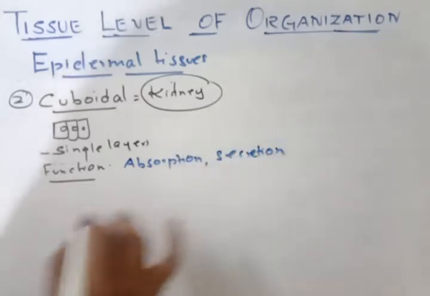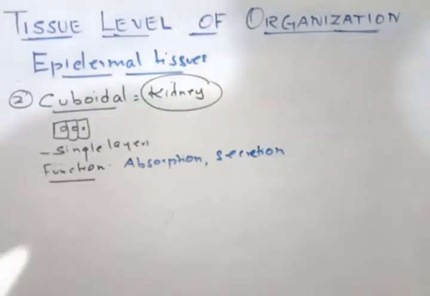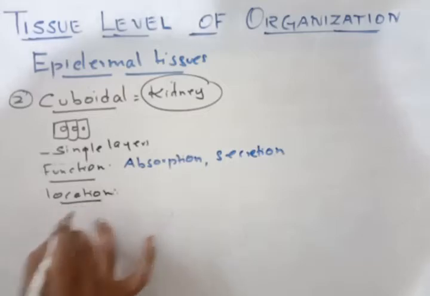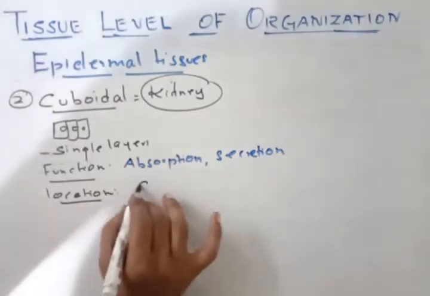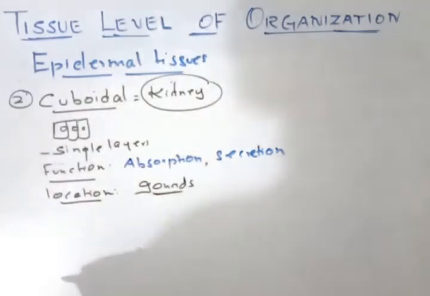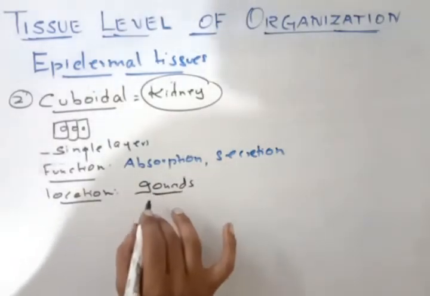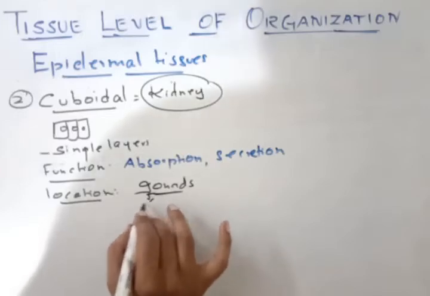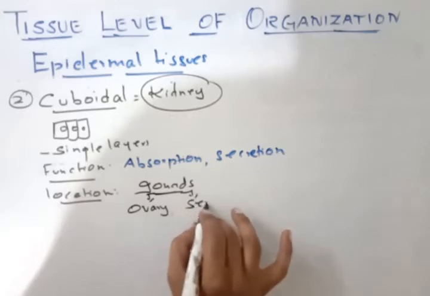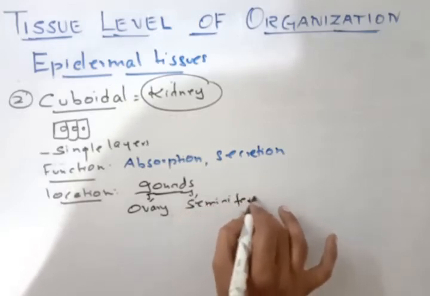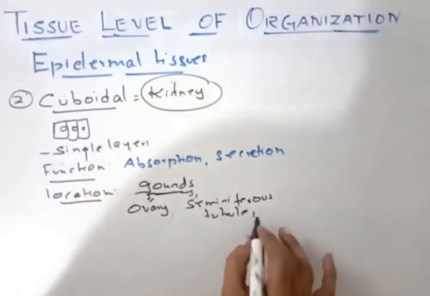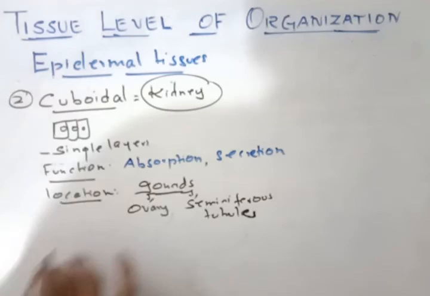Absorptions and secretions. Now, the locations where it is present. The first one, it is present on the gonads. Gonads means male testes, female ovaries. So here it is present on the ovaries in female, and in male it is in the seminiferous tubules. Okay, seminiferous tubules. This is the first one.